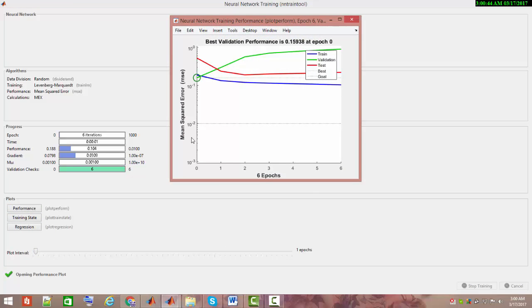As you can see, the mean square error value is quite at the top of 10 raised to the power minus 1, and the blue line of the training performance is going down, which shows that the training is achieved at the very initial stage, and it is optimized. The best validation performance is achieved at 0.15938, and it is achieved at the very first epoch.